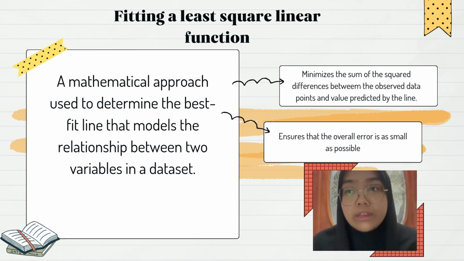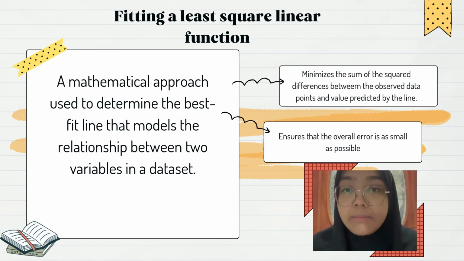The least square linear function is a mathematical approach used to determine the best fit line that models the relationship between two variables in a dataset. It is a method used in statistics and mathematics to find the best fit line through a set of data points.